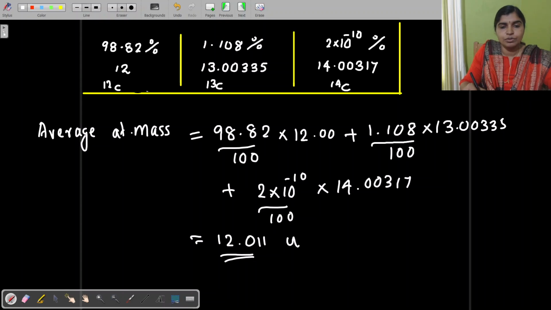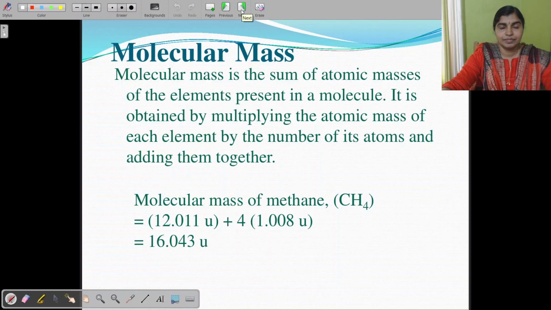This is equivalent to 12.011 U. Then what is meant by molecular mass? Molecular mass is the sum of the atomic masses of all the elements present in a molecule. Then we can take a molecule as an example. Here CH4 is given.